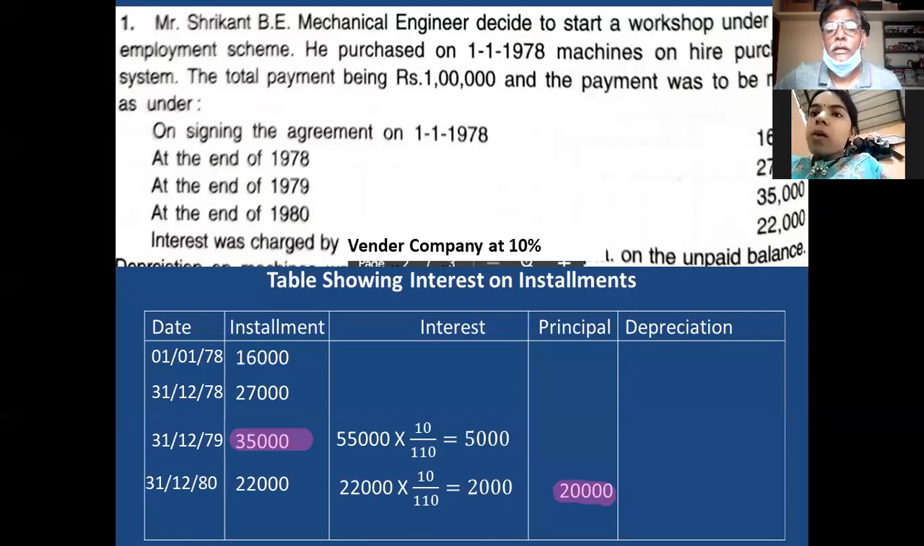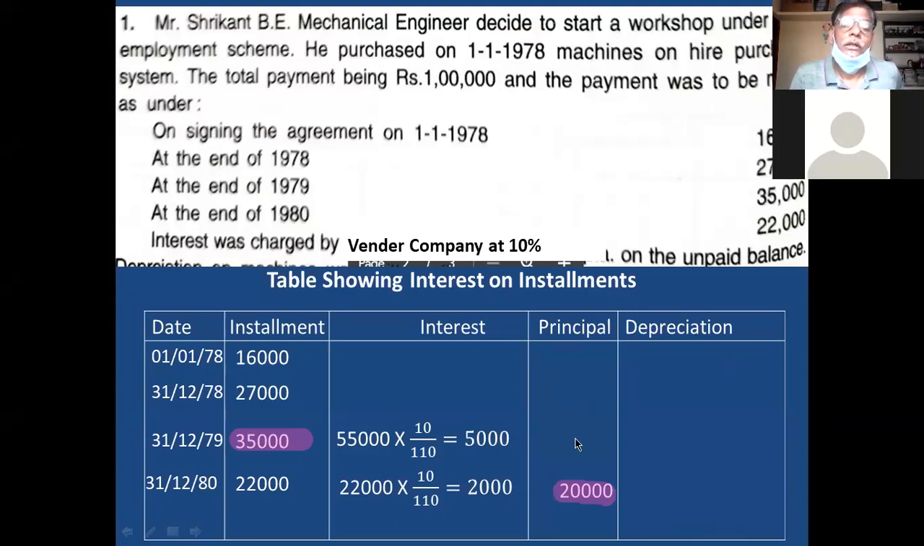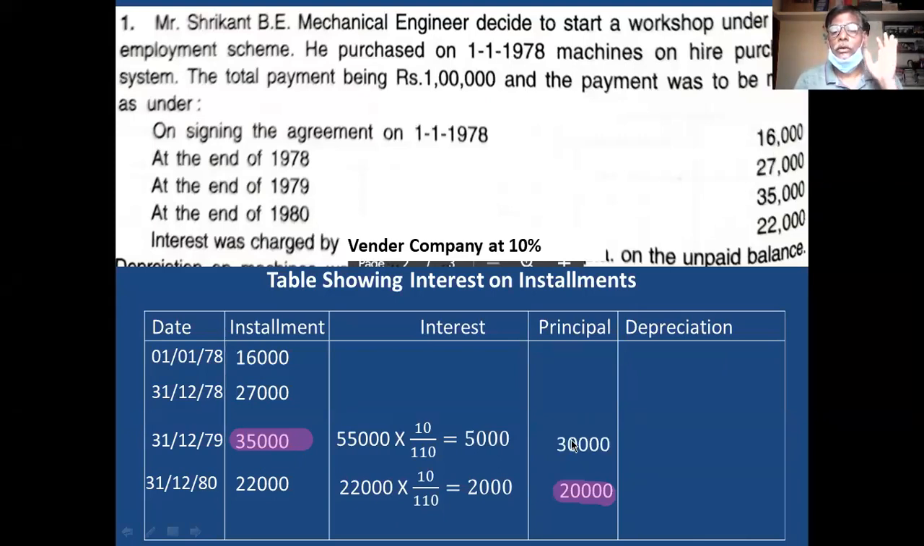Many people, what do they do? They subtract 5,000 from the 55,000 and write it down. That is wrong. Remember it properly. Take what is in the installment column and deduct the interest. So you take the installment and deduct interest. So 35,000 minus 5,000 is equal to what? 30,000. You write 30,000 here. Okay, 30,000 clear. Principal is clear.